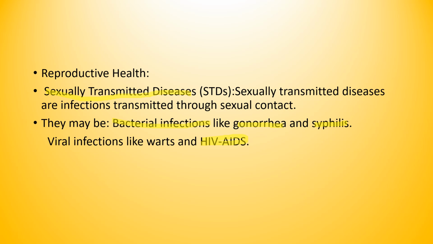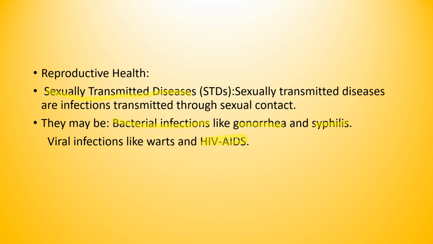The next type of disease is viral infection. That is why HIV, human immunodeficiency virus, will mainly affect the viral. That is what we call HIV. It is also called AIDS. Usually it is mainly spread by this virus, and it may also cause effects on health. It will completely affect the immune system.